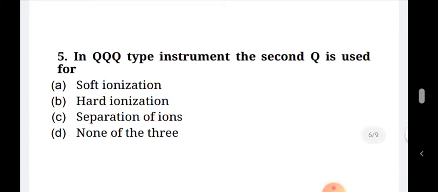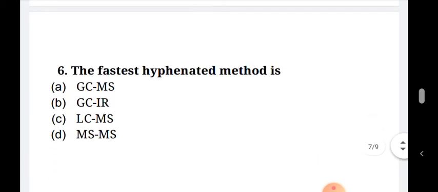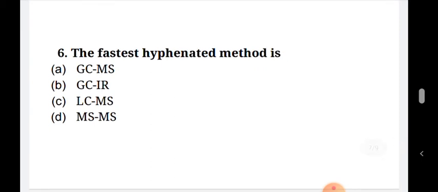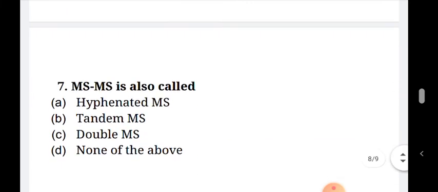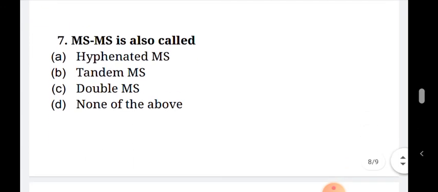In the QQQ type instrument, the second Q is used for hard ionization. A gas is pumped in the second quadrupole, and the ionization is taking place in the second quadrupole. The fastest hyphenated method is MSMS. The other three methods are relatively slower because in MSMS the analysis can be done in a few milliseconds. MSMS is also called a tandem MS because both the MS are functioning in tandem. Okay, so these are the answers.